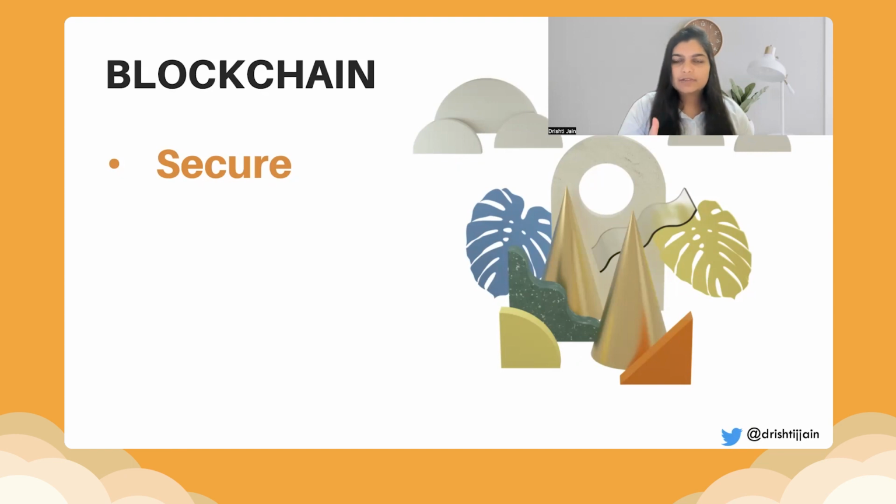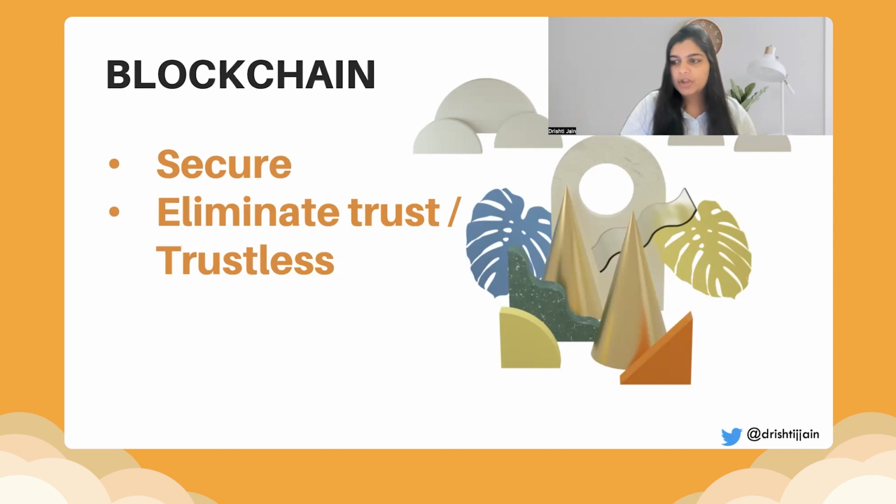So in that case, there has to be a way that only the family would be able to decrypt your information of the bank and not somebody else publicly. Blockchain is very secure, especially because it uses cryptographic hashing. There are numerous ways of hashing, and based on the blockchain, the consensus protocol, and the way the blockchain is built, different algorithms are used to make it secure. Also, blockchain eliminates the concept of trust.